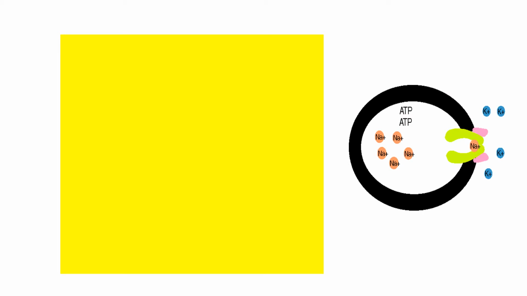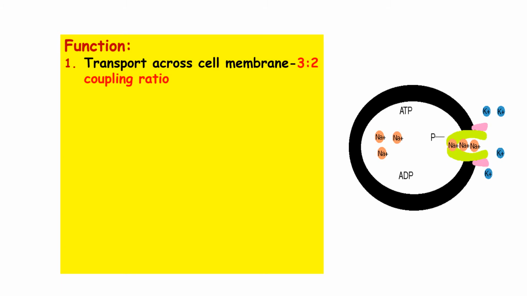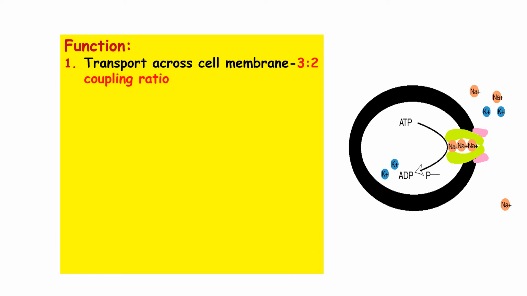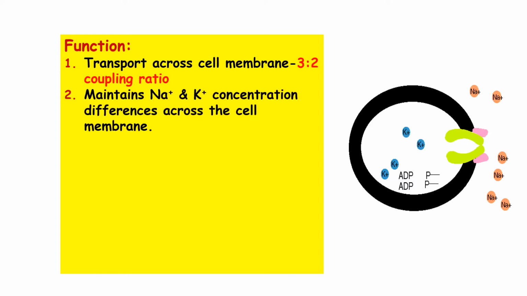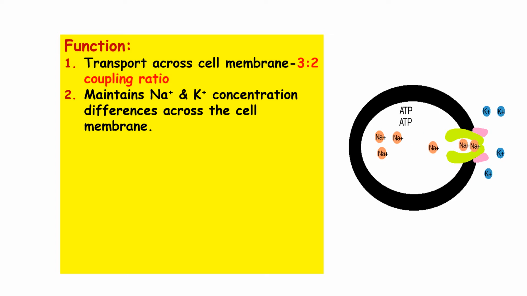Now coming to the functions of the sodium potassium ATPase pump. The first function is that it is a transport protein, therefore it maintains the transport of sodium and potassium ions across the cell membrane. It works in a coupling ratio of 3:2, which means 3 sodium ions are excluded out of the cell in exchange for 2 potassium ions, which are brought inside the cell by this pump. The second function is that, because of this pumping of sodium and potassium, it is able to maintain the concentration gradient difference across the cell membrane for sodium and potassium.